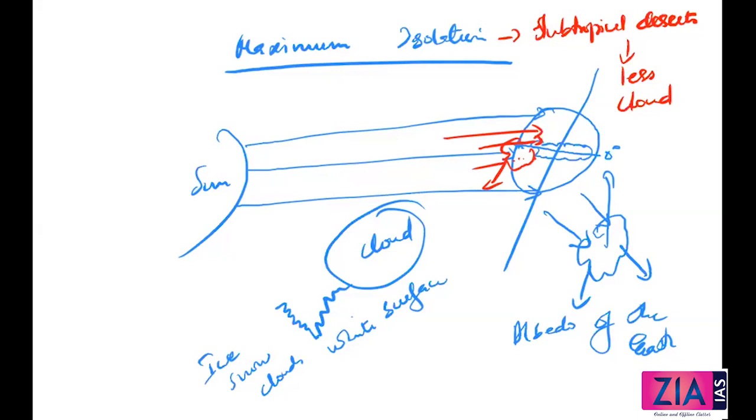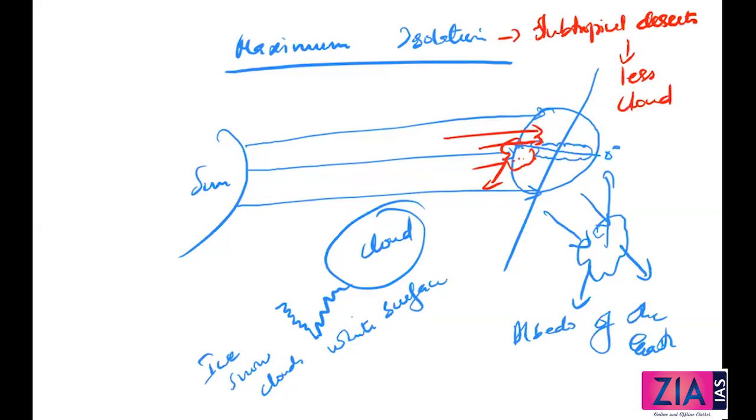I'll repeat, maximum insolation is received over the subtropical deserts where the cloud is least. The equator actually receives comparatively less insolation than the tropics because of the effect of albedo and other factors. This is the thing. I hope this maximum insolation concept is clear. Now we'll move to the next topic.